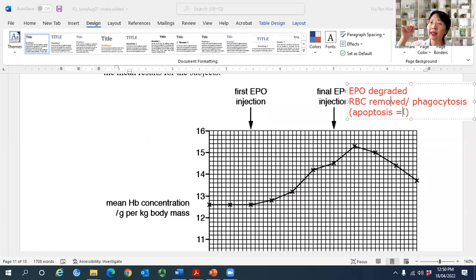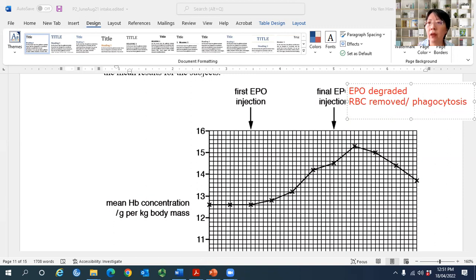Programmed cell death means this cell will die by itself because internally it is programmed to die. But red blood cells cannot undergo apoptosis because they don't die by themselves. They die because they're being phagocytosed. So students who write apoptosis are wrong. You cannot simply swap and use any biological word as you wish. You need to make sure the meaning of the word is correct and used in the correct context. Don't simply say, oh, the cell dies, so it's apoptosis. Sorry, it's not. A cell can die for many reasons. So you need to learn the meaning of the words.